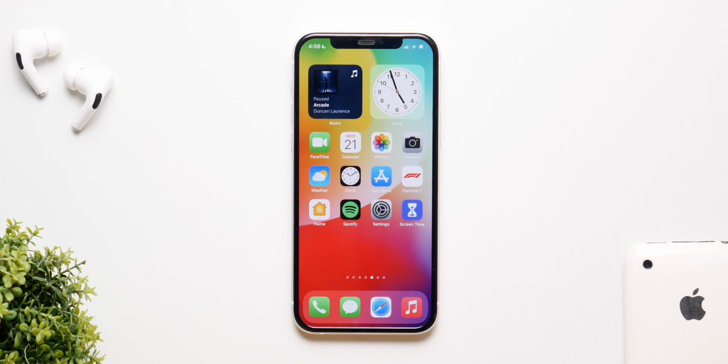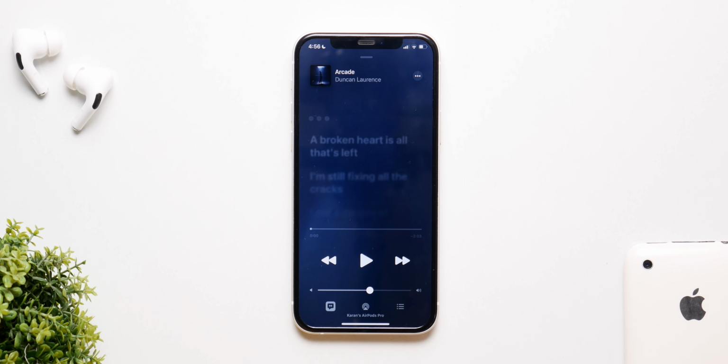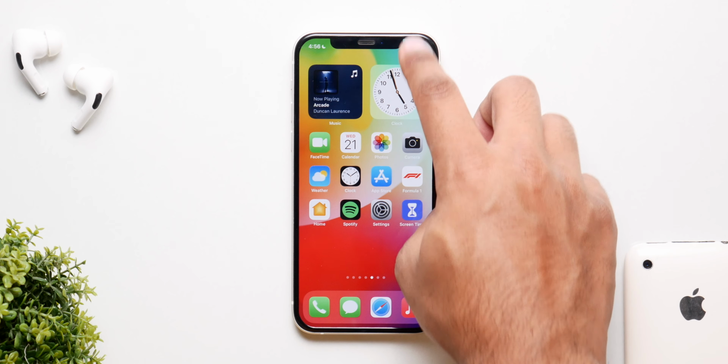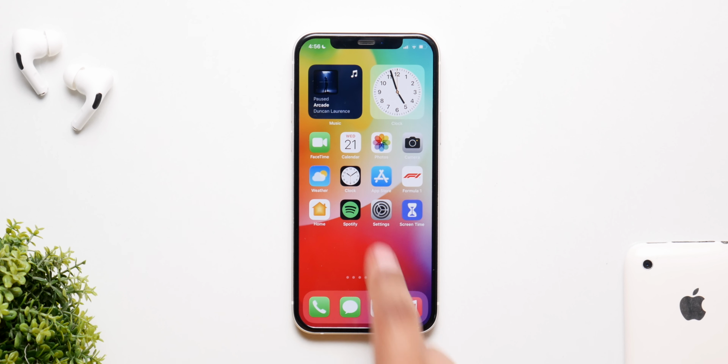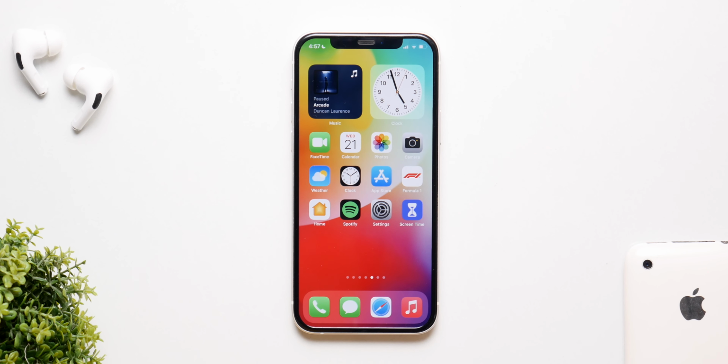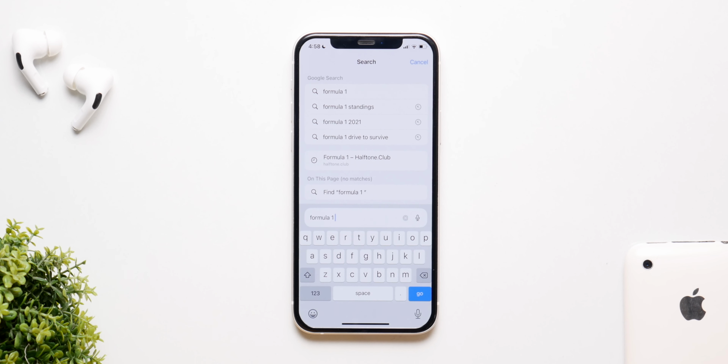Now one thing I really like about Beta 3 is this new music widget. So basically if you have a song playing, it says now playing, and if the song is paused, it simply says pause. Now obviously this is not interactive, but you get more information on the widget, and I hope they do this with more widgets in the upcoming betas because this is a step forward, unlike Safari which just took